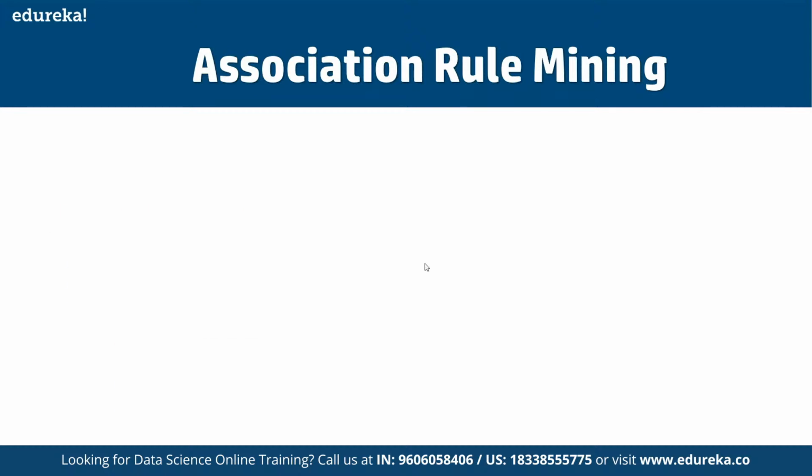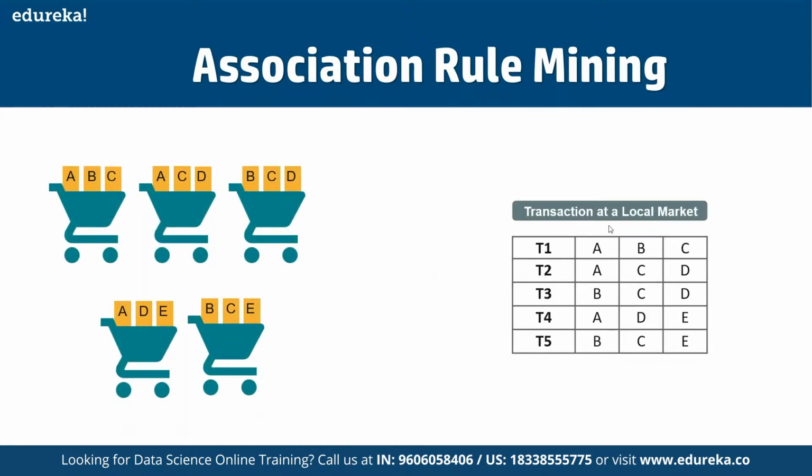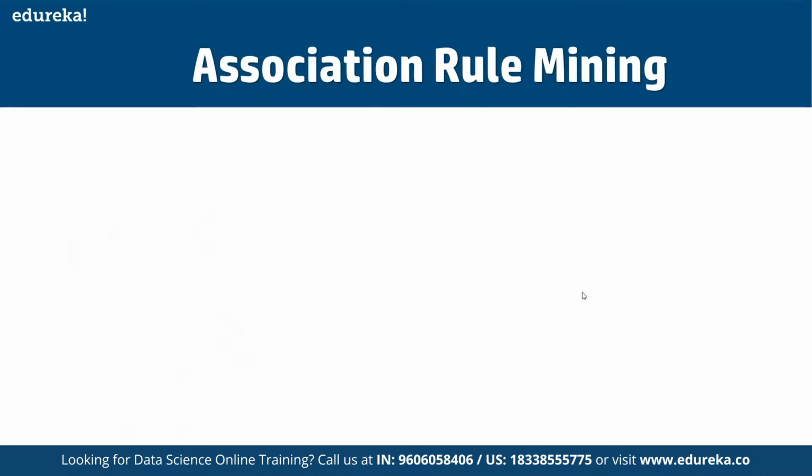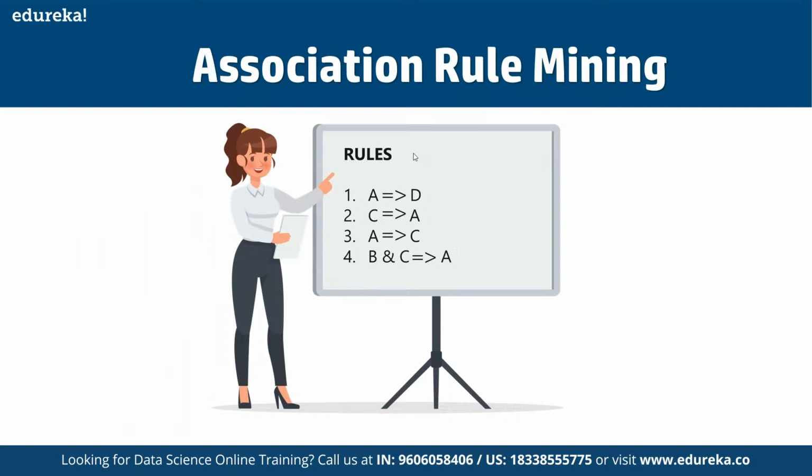All right, so now let's discuss the transactions at our local market. In transaction 1 we have ABC, in transaction 2 we have ACD, in transaction 3 we have BCD, in transaction 4 we have ADE, and in transaction 5 we have BCD. If you find out the rules here: if A, then they are going to purchase D. If they buy C, they have the option of going for A. If they buy A, they have the option of going for C. And if they buy B and C together, then they are going to buy A as well.